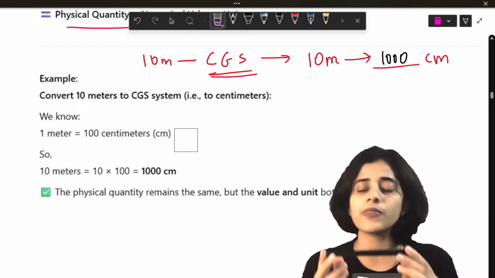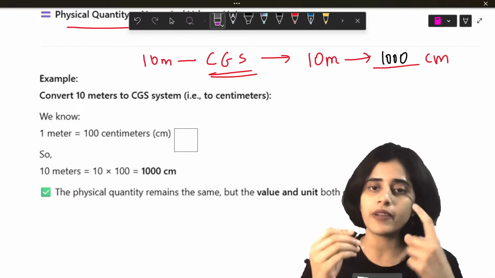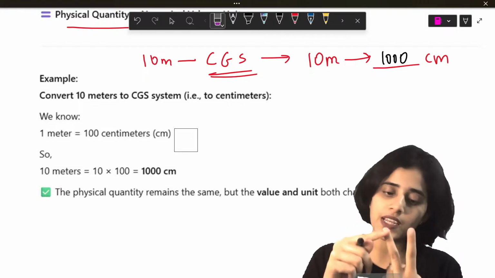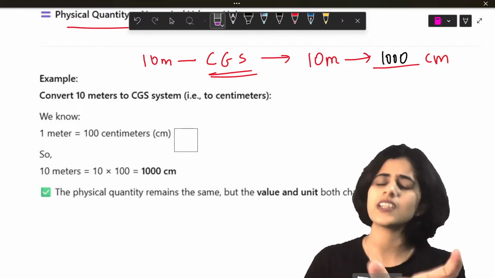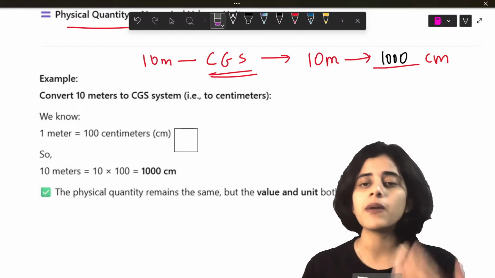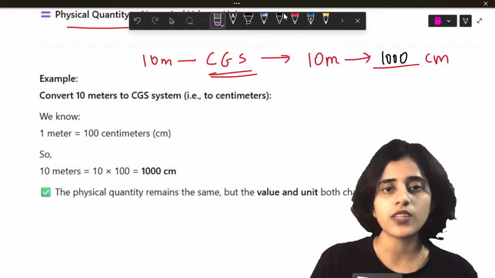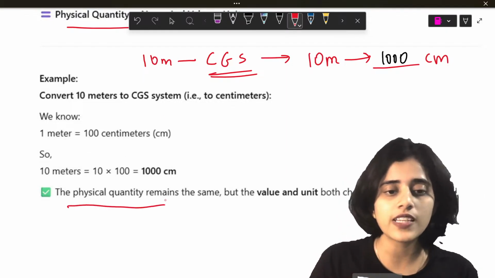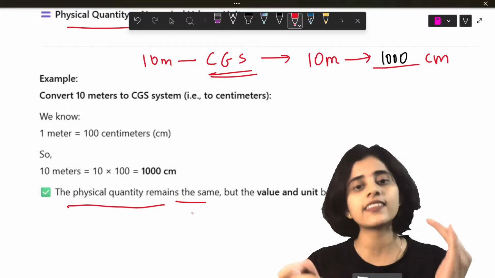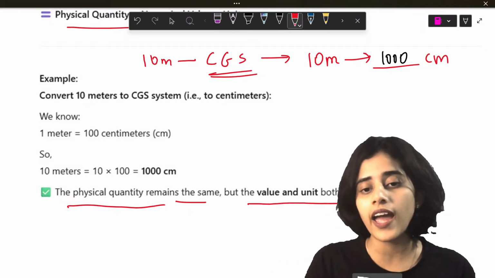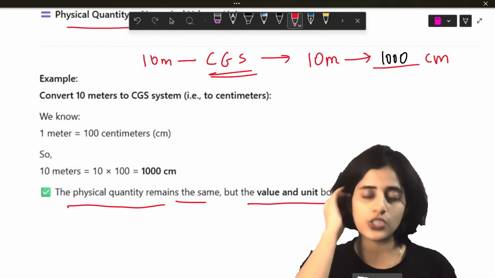Both represent the same pen, but they have two different units, meter and centimeter, and different numbers. The physical quantity remains the same, which is length itself, but the value and unit both will change.